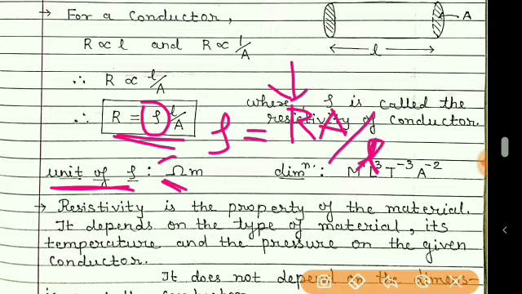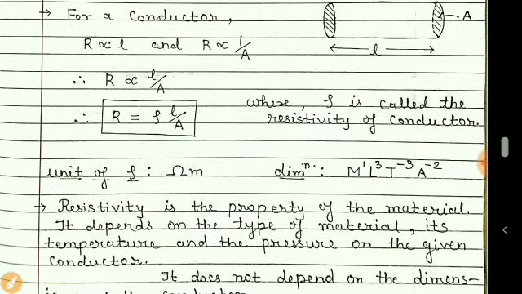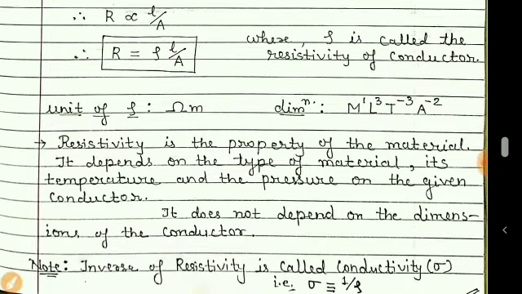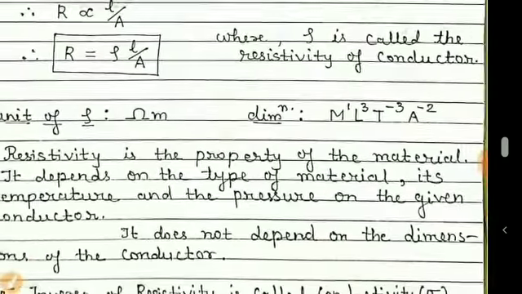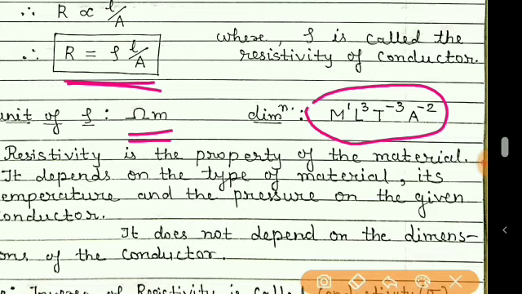The unit of length is meter, area is meter square. So one meter cancels out, only one meter remains. So the unit of resistivity is ohm meter. And again, if you know the unit or the formula, you can easily obtain the dimensions.